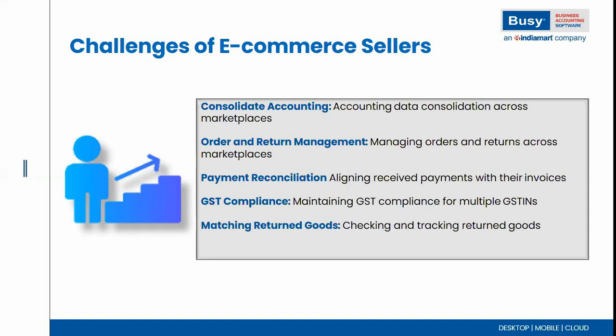Next is matching return goods. Goods are showing as returned on the marketplace portal, but the product is not received physically. How to track this? Like I sold 3 products and only 2 received physically, 1 is pending. So how to track this? So this is also a pain point.